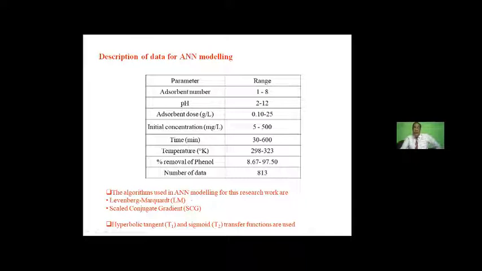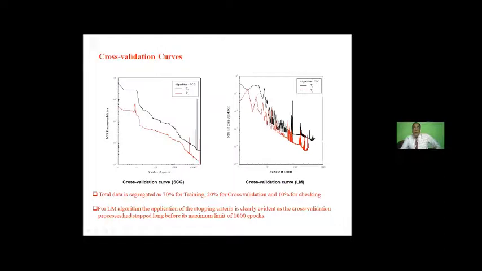And two important models we utilized, LM and SCG, that is scale conjugate gradient. They are very popular models for ANN. We have taken two transfer functions also to have both backward and forward propagation. And we have found that when the stopping criteria exists for both the models, the LM model is better because it has the stopping criteria before 1000 repetitions.